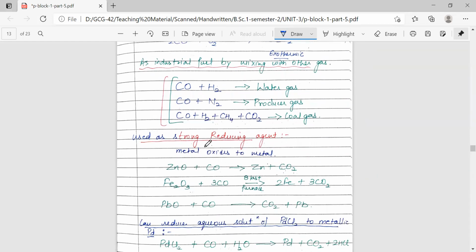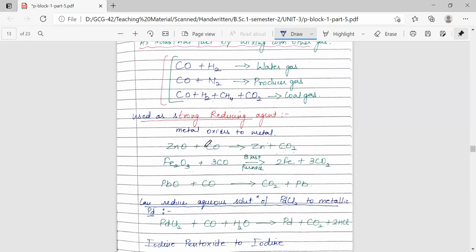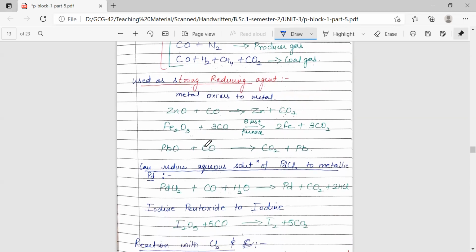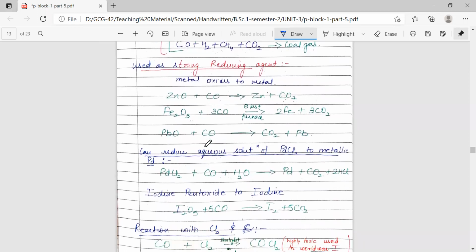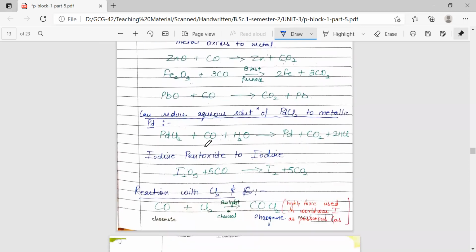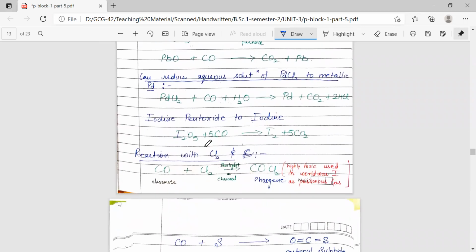Now, it is also used as a strong reducing agent because it has high affinity to get oxidized, to get converted to carbon dioxide. So it can reduce various metal oxides to the corresponding metal. So it is used as a reducing agent for obtaining various pure metals in the metallic form. It can convert metal oxide into the pure metallic form. It can also reduce PdCl2 to palladium. I2O5 can be reduced to iodine.